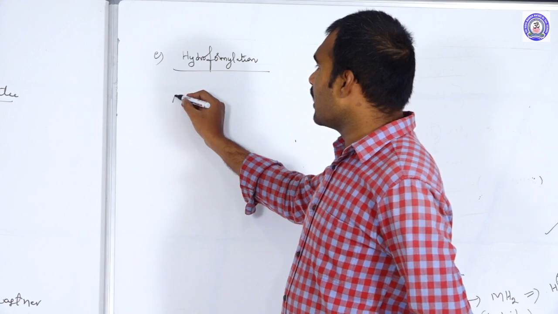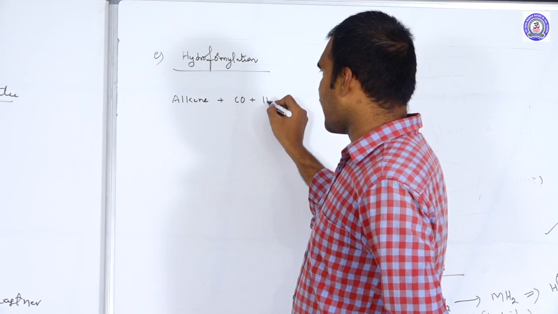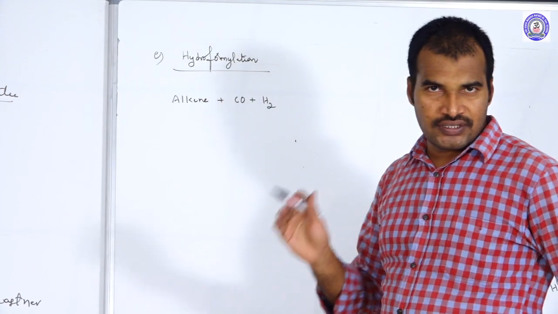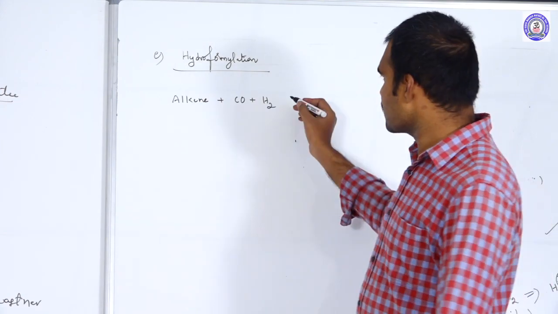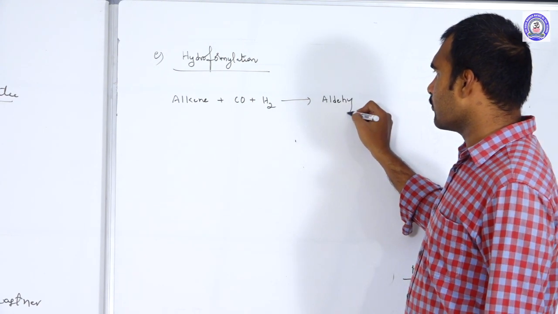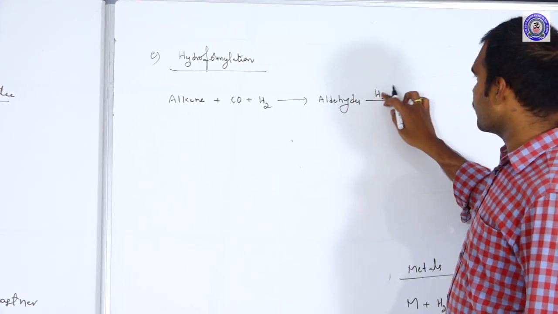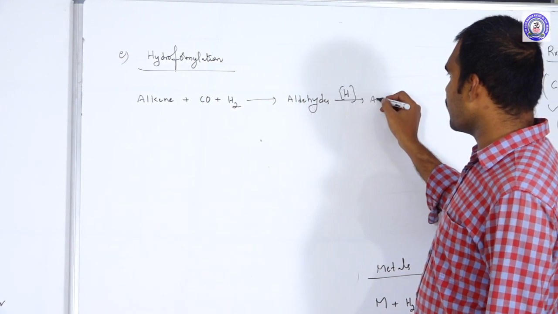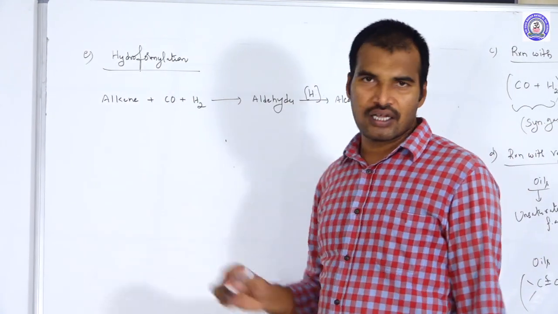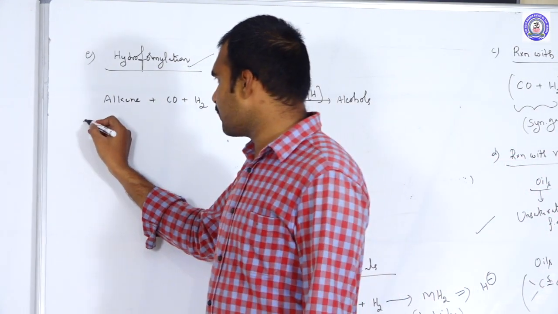When alkenes react with carbon monoxide and hydrogen, that is, when you send water gas onto the surface of alkenes, first the alkenes are converted into aldehydes. On further reduction, the aldehydes are converted into alcohols. This introduction of an aldehyde group into hydrocarbons we call hydroformylation.